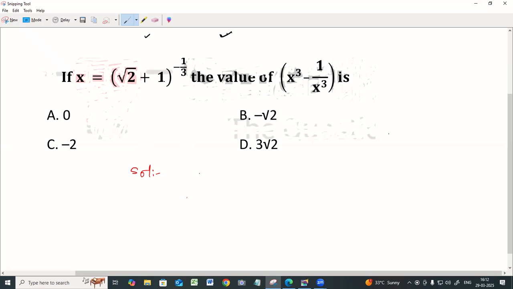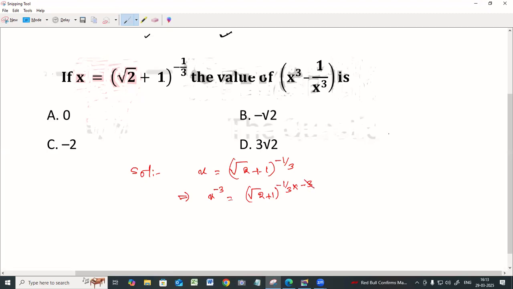Given x is equal to (root 2 plus 1) to the power minus 1 by 3. Okay, so in the next step, x to the power minus 3 is equal to, multiplying both sides by minus 3, (root 2 plus 1) to the power minus 1 by 3 times power minus 3.